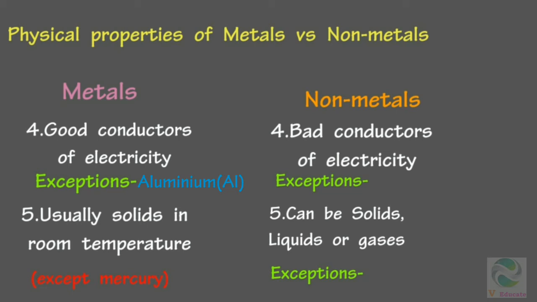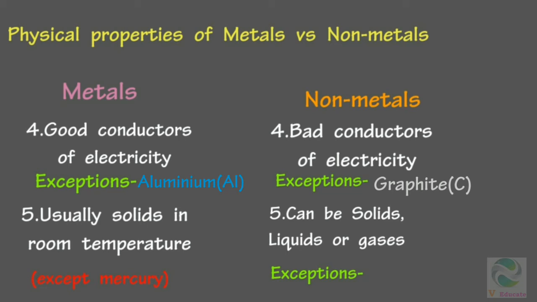Non-metals are bad conductors of electricity. Graphite is a non-metal which is a good conductor of electricity. So graphite is an exception. We use graphite as an electrode in electrolysis of some chemical process. Both graphite and diamond are pure forms of carbon or allotropes of carbon.